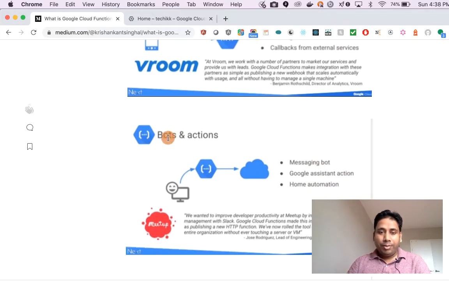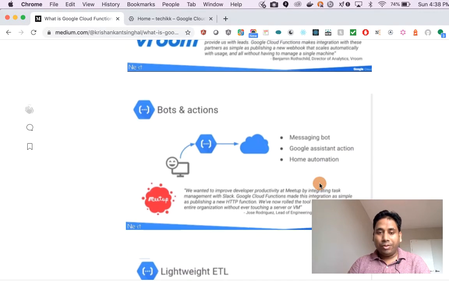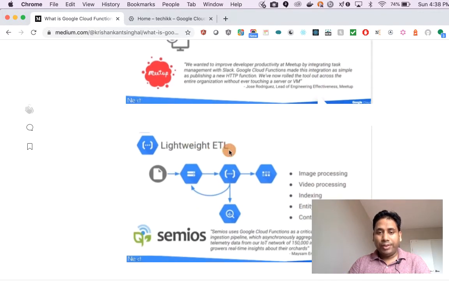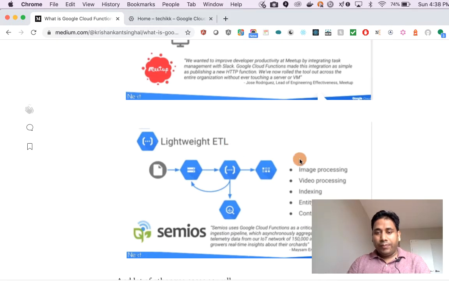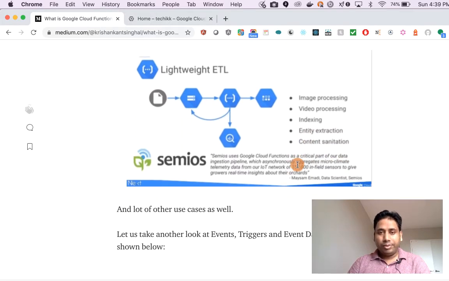It can be used as bots, for example messaging bots and Google Assistant actions, and for home automation. Google Cloud Function can be used for lightweight ETL as well. For example, it can be used for image processing, video processing, indexing, entity extraction, and content sanitization. There are a lot of various use cases of Google Cloud Function.